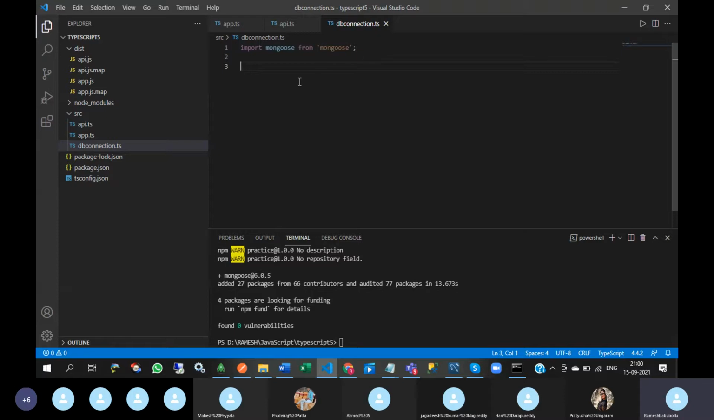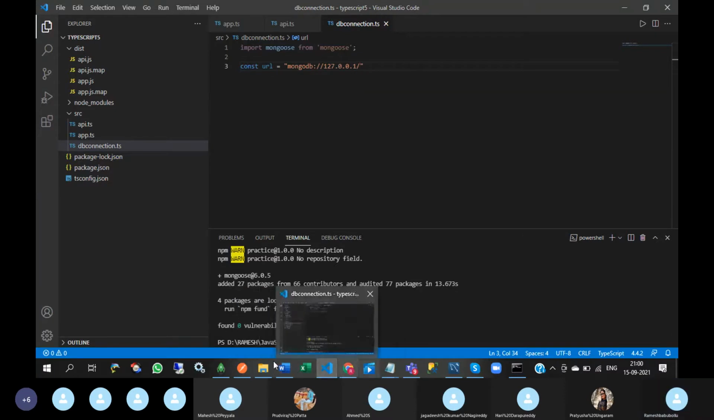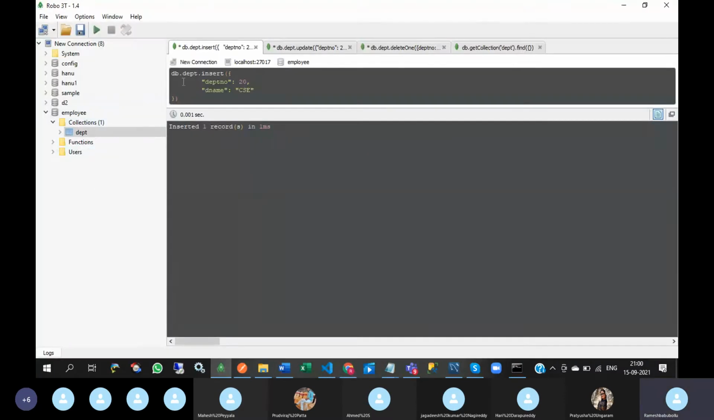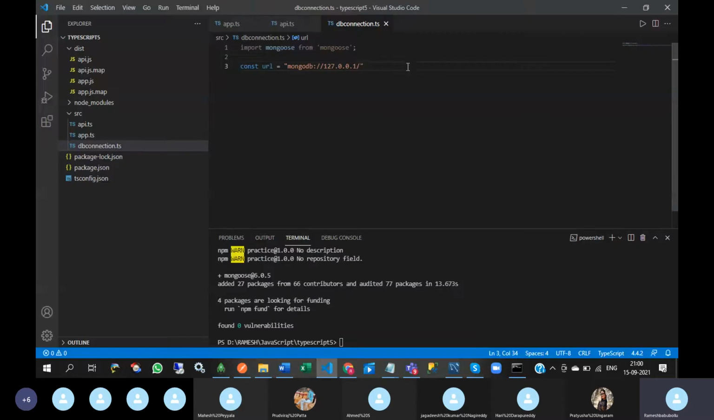Okay, error will be gone. Now I want to declare one variable URL, and in this MongoDB, I'm connecting to localhost. So the localhost IP address is 127.0.0.1, and which database? Employee database. Okay, so I want to connect to the employee database. So this is the database name. Okay, now